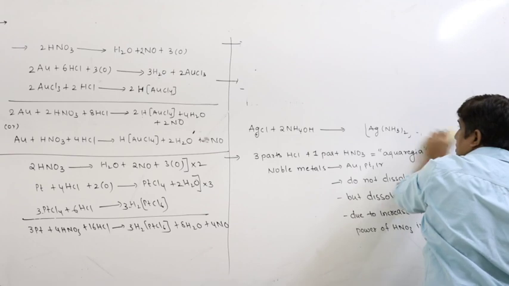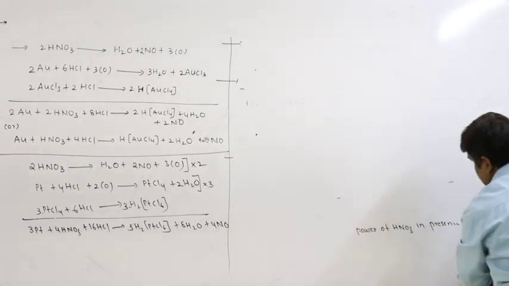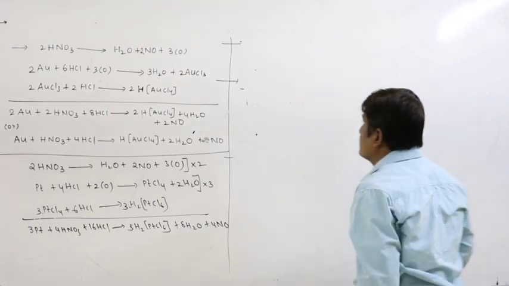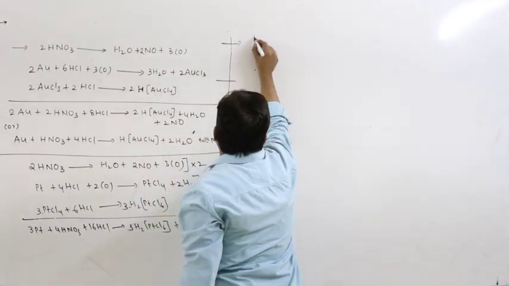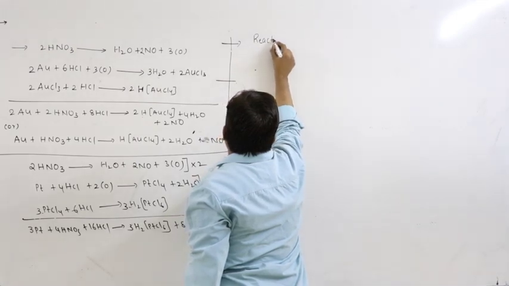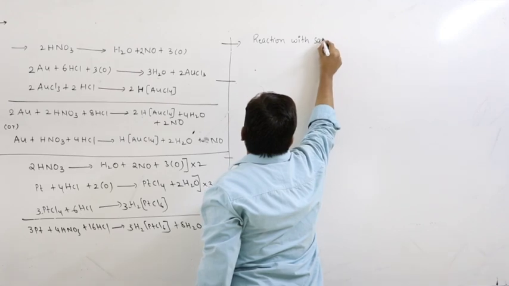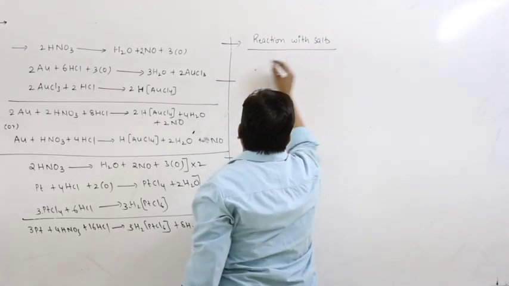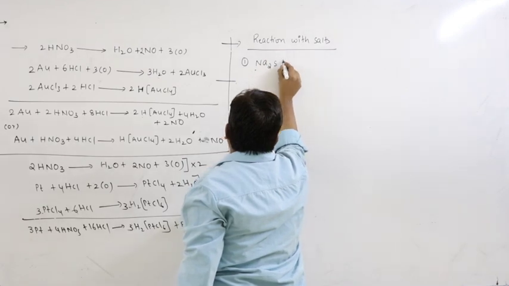Now, reaction with salts. How does HCl react with salts? Let us see. Let us start with Na2S.